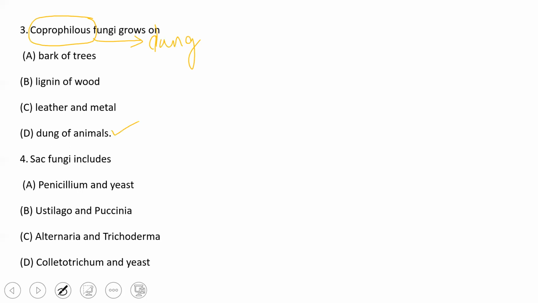Going ahead with the next question. Sac fungi includes what? Sac fungi is basically Ascomycetes. We know that sac fungi is basically Penicillium and yeast.